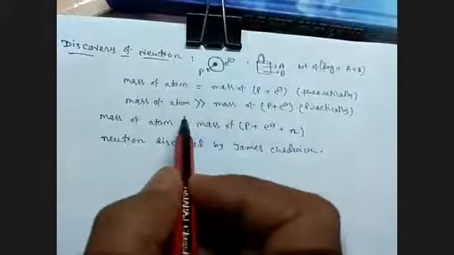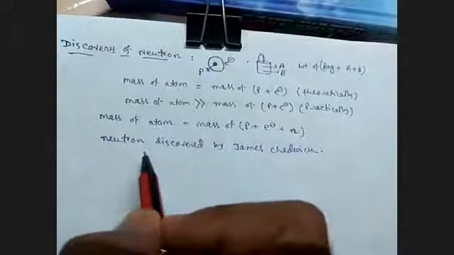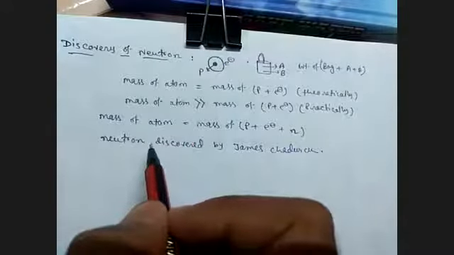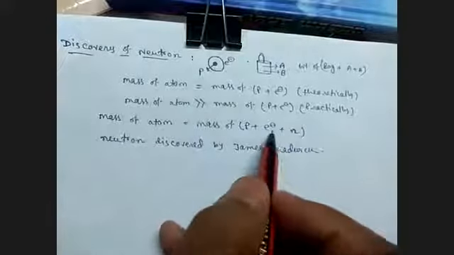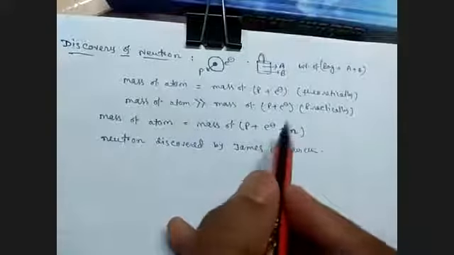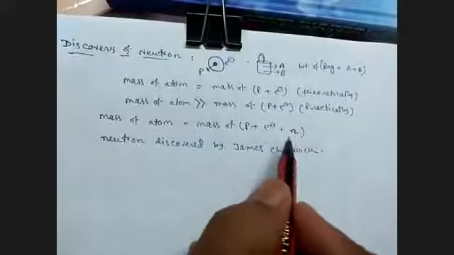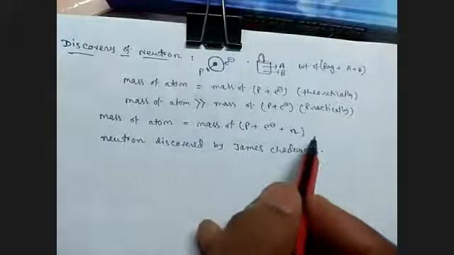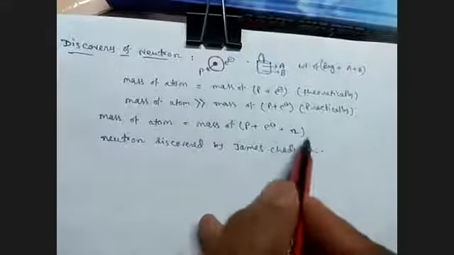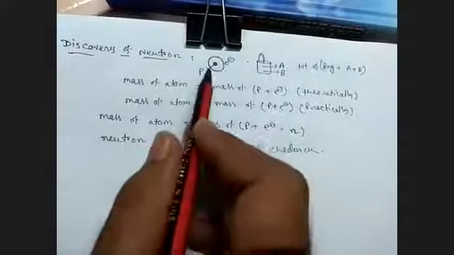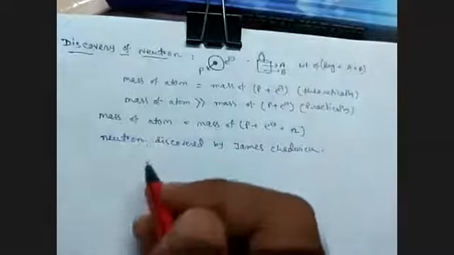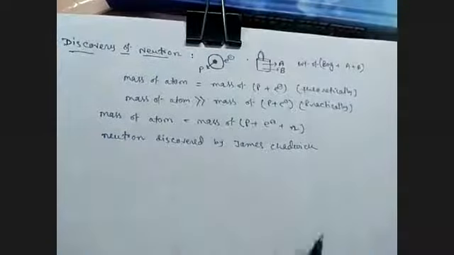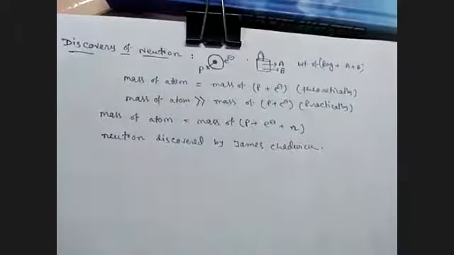So scientists thought that some particle is present which is increasing the mass of the atom, and then they discovered the neutron. The neutron is neutral in charge, because if it had any charge, the atom would be a charged particle. But we know that the atom is neutral. So this is the discovery of the neutron.